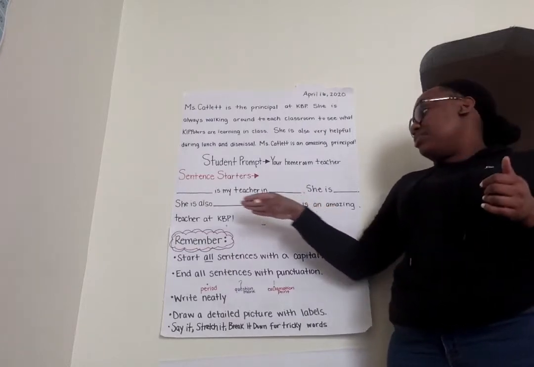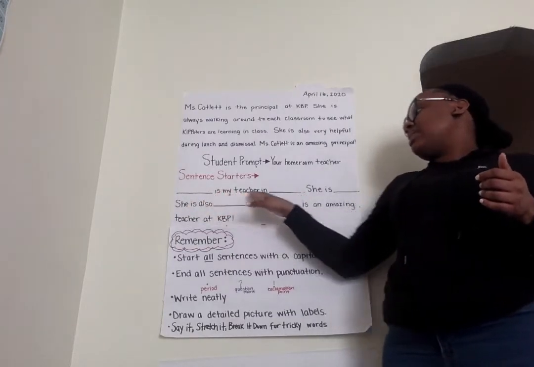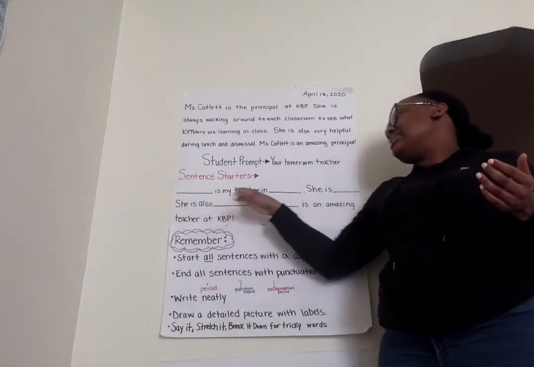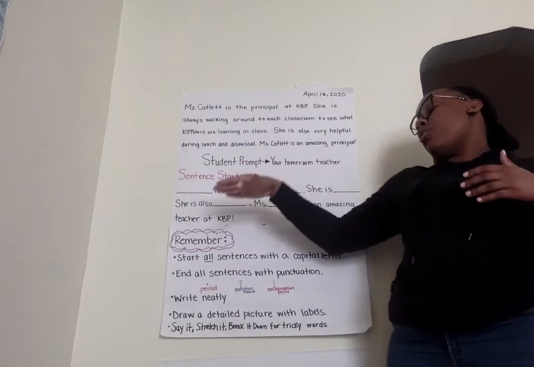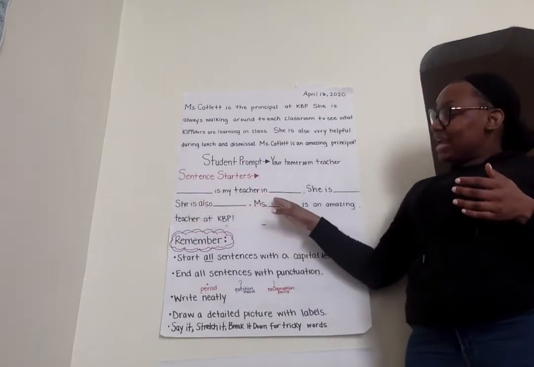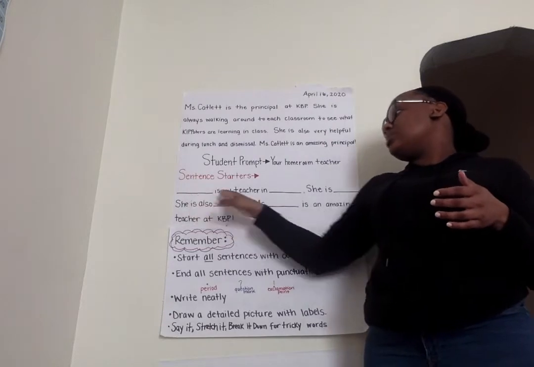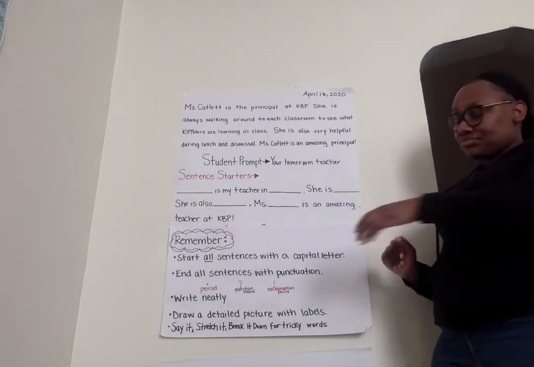Let's say you were in FAMU. You're going to write Miss Schwartz is my teacher in FAMU. If you're in A&T, you can write Mrs. Ellis is my teacher in A&T. Or Miss Ross is my teacher in A&T. And if you're in Southern, you're going to write Miss Schultz is my teacher in Southern.